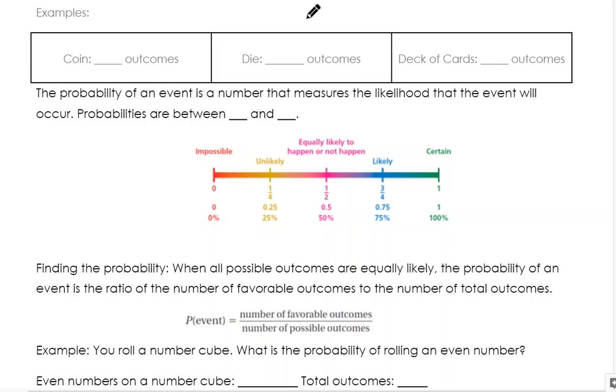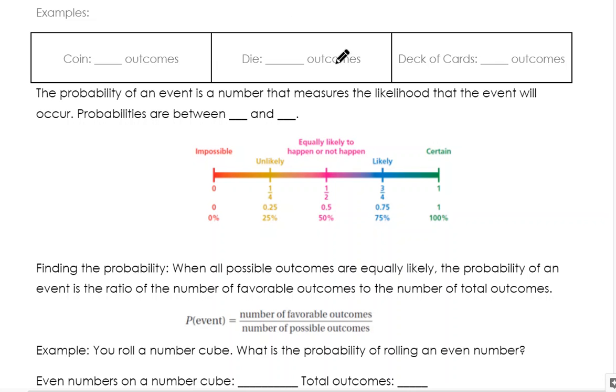Probability is the odds or the chance that something may happen. This could be like flipping a coin, rolling dice, or picking a card out of a deck. Some big probability things that we see in real life are the lottery. Winning the lottery is all probability. It's the odds of getting those numbers. Casinos, gambling, playing card games, playing board games. Probability is everywhere we look in life.